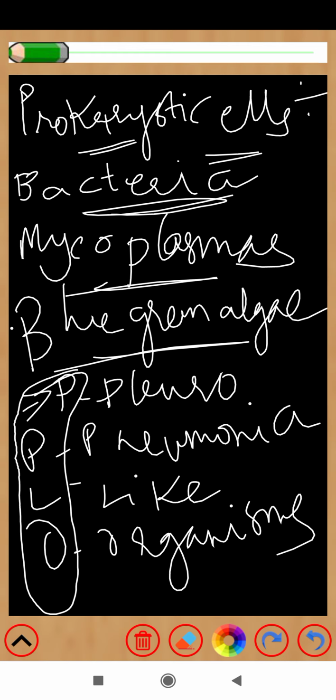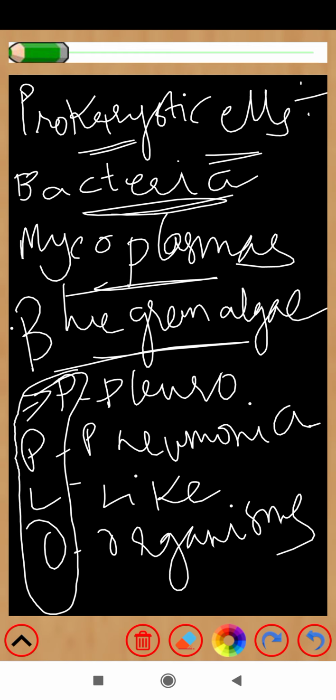The bacteria which cause it are known as pleuropneumonia-like organisms. Those are also prokaryotic cells. So examples of prokaryotic cells are bacteria, mycoplasmas, blue-green algae, and PPLO.